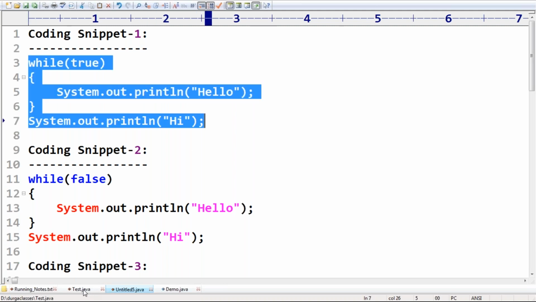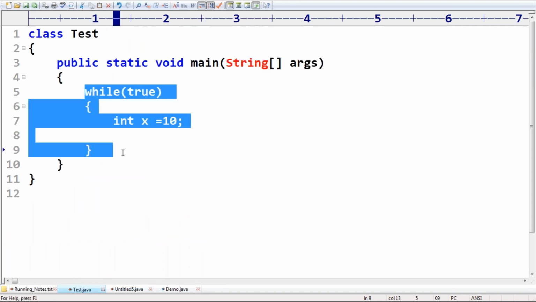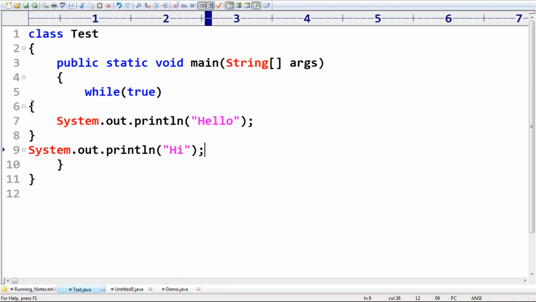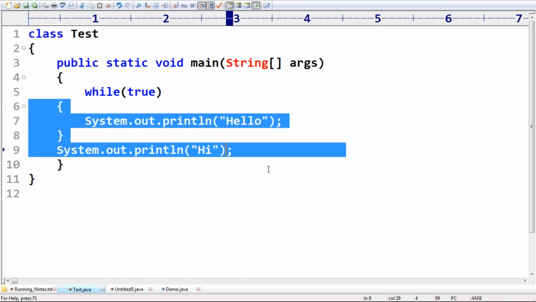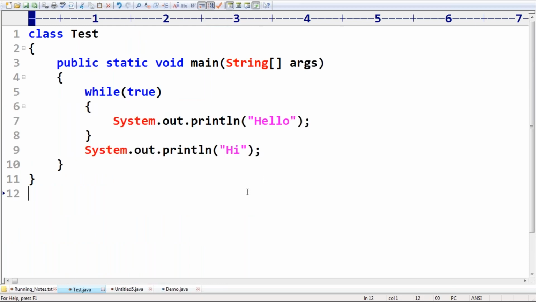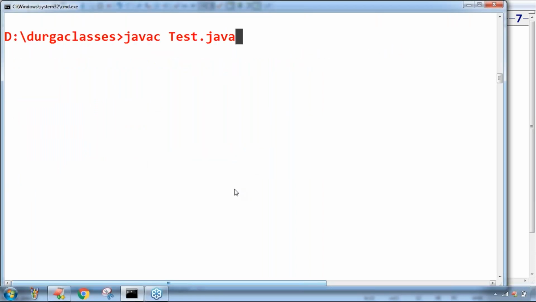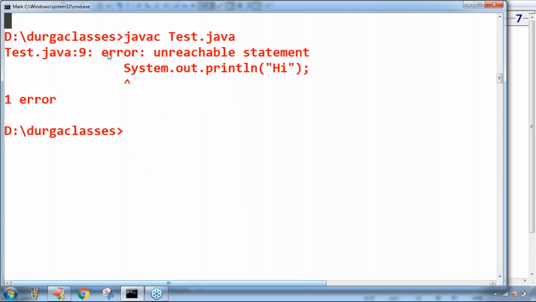Let me execute this code. Here I'm taking the while loop and this statement. Observe very carefully: immediately we get a compile time error saying unreachable statement, SOP of hi. Are you in a position to understand?